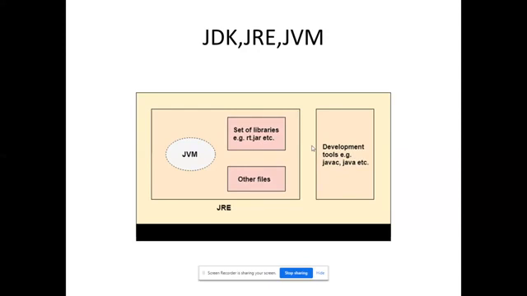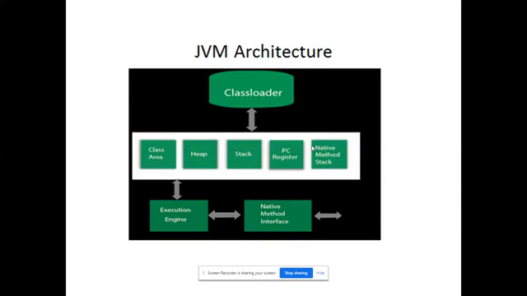So these are all the things about JDK, JRE, JVM. This JVM is unique for each operating system. I'll show you in the next slide. This is the architecture of my JVM. It is related to the microprocessor, the micro architecture of your system, the configuration of your operating system. The diagram I have shown here is the general JVM architecture.